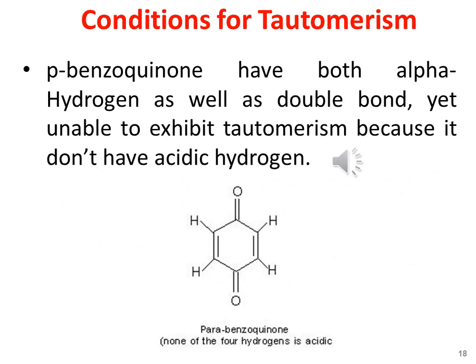Here is the case of para-benzoquinone. Para-benzoquinone does not exhibit tautomerism. Para-benzoquinone has both alpha hydrogen as well as the double bond, yet it is unable to exhibit tautomerism because it doesn't have acidic hydrogen. Here you may see that para-benzoquinone has 4 alpha hydrogens, but none of them is acidic. So that's why para-benzoquinone doesn't exhibit tautomerism.